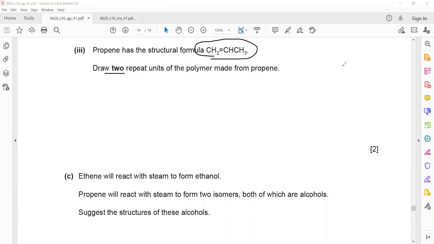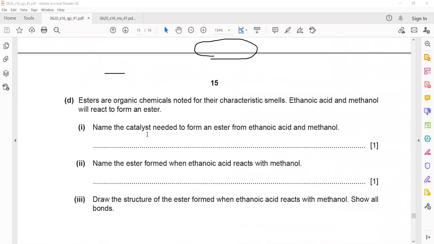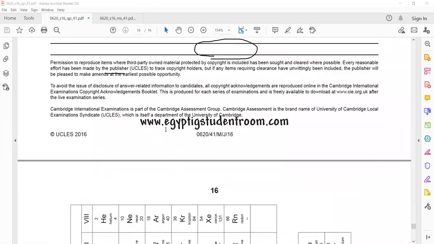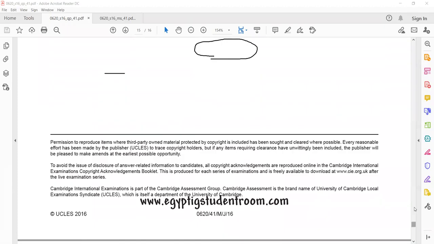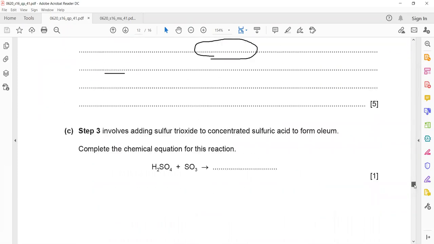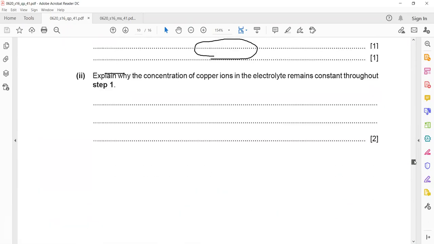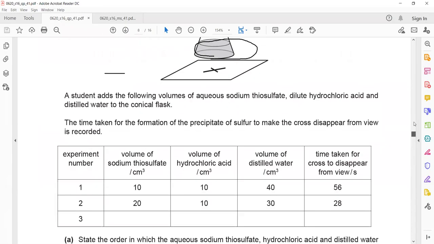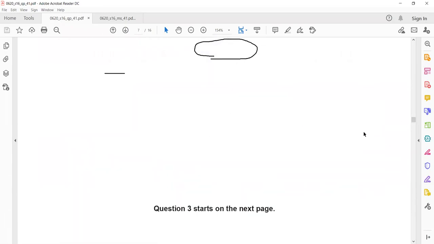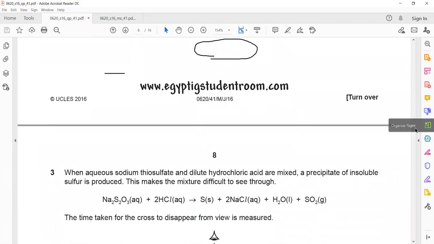So first I will work roughly on the blank pages, which are also available for working.